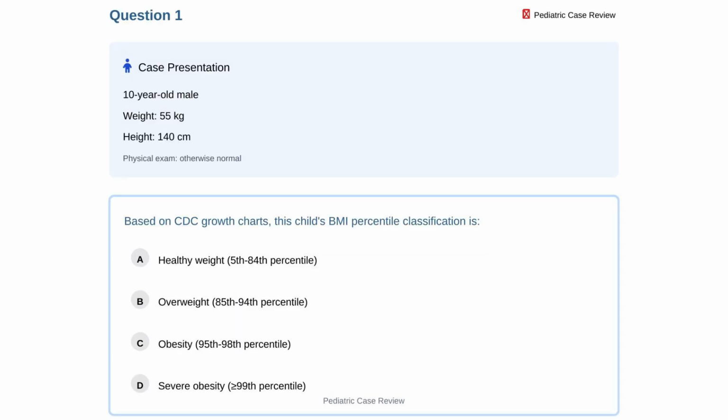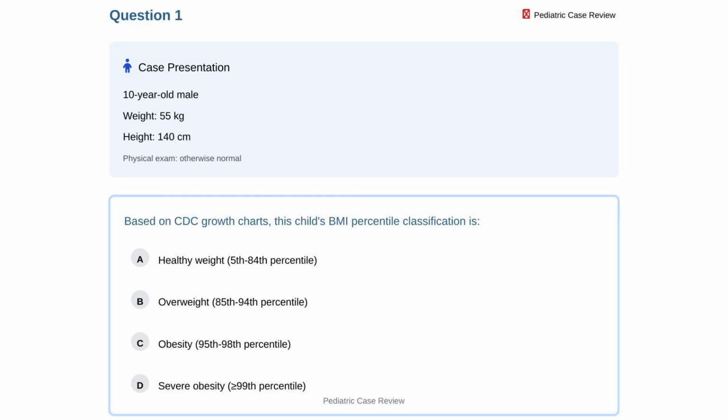A 10-year-old boy presents with weight 55 kilograms and height 140 centimeters. Physical examination is otherwise unremarkable. Based on Centers for Disease Control growth charts, what is this child's body mass index percentile classification?